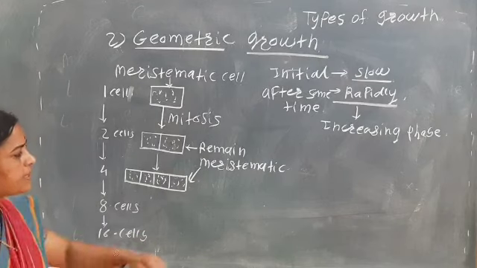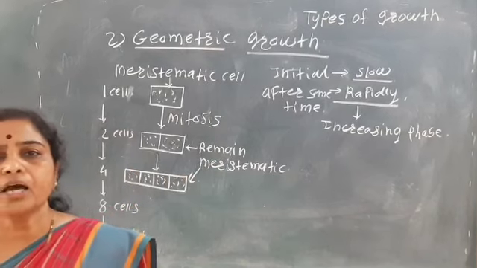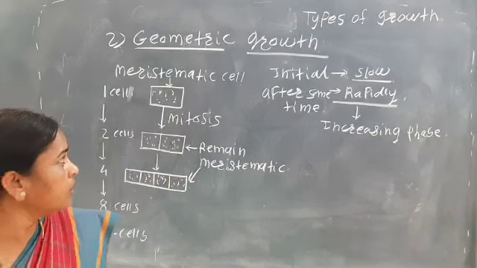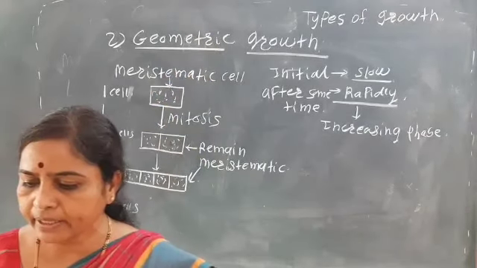And all the cells remain meristematic. That is known as the geometric growth.